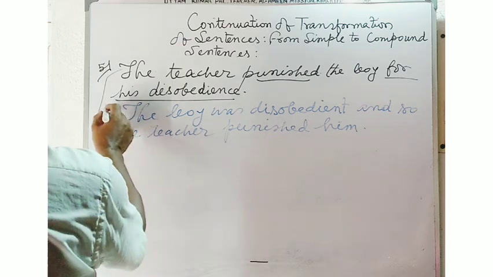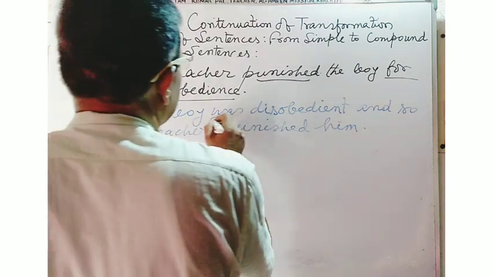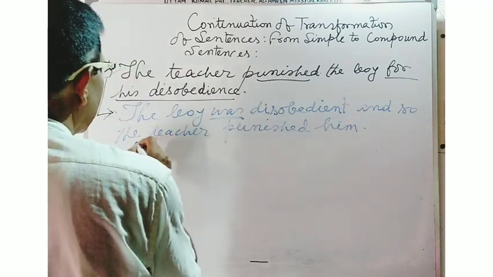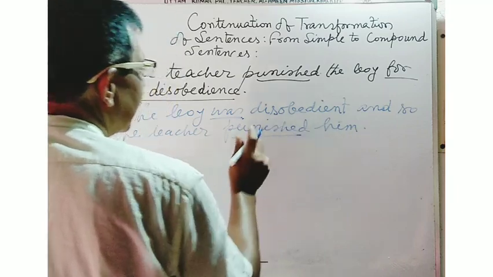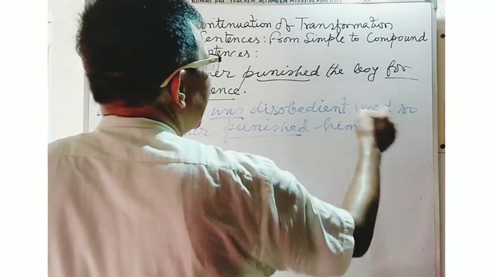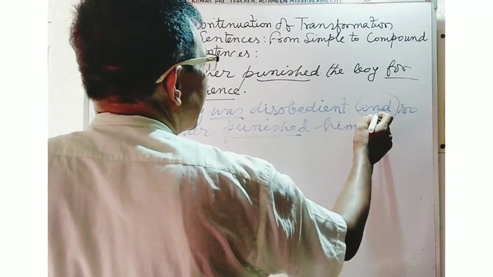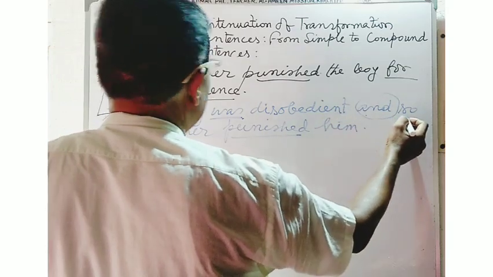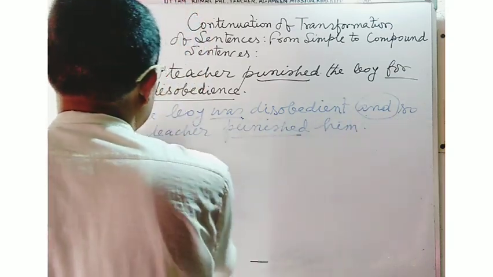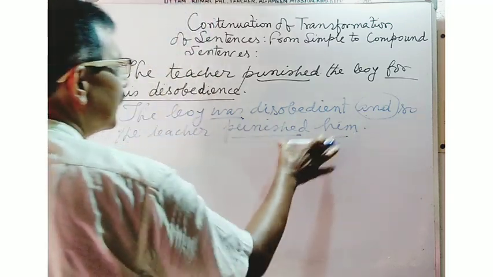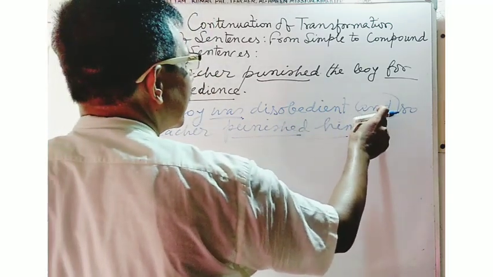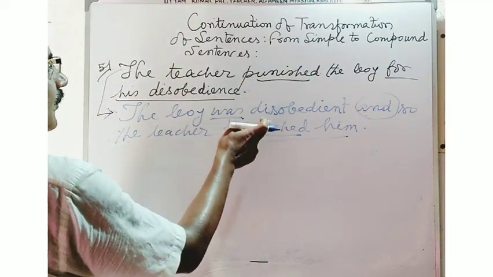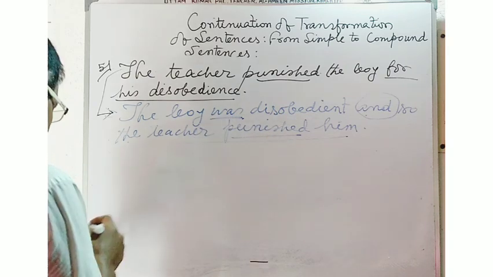Here in this way, now see, the boy was disobedient. Here was is the finite verb, and in the second part of the sentence, punished is also another finite verb. Here see, and is the coordinating conjunction. This coordinating conjunction is used to combine the two main clauses. The boy was disobedient, so the teacher punished him. Here this is also the main clause. These two main clauses are combined by the use of a coordinating conjunction, and thus you can convert the sentence into a compound sentence in this way.